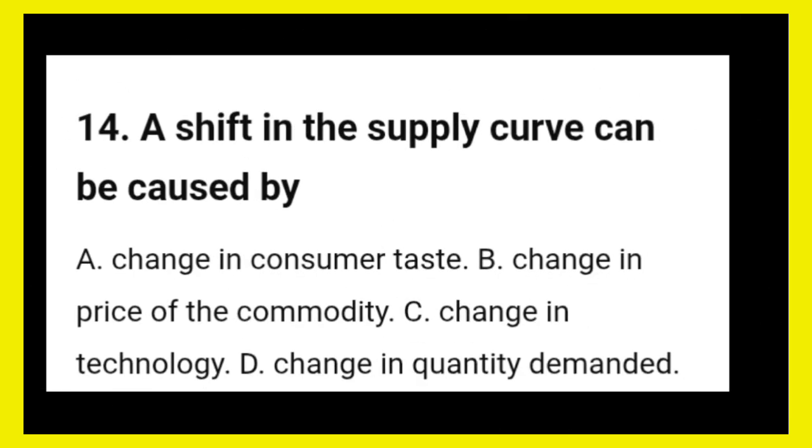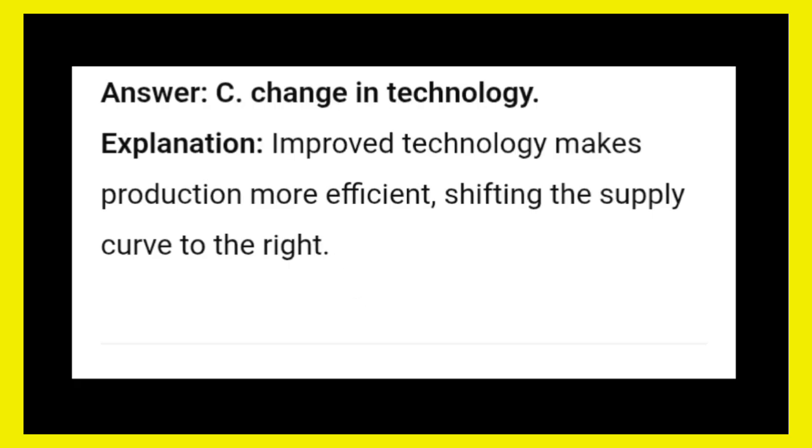14. A shift in the supply curve can be caused by: A. Change in consumer taste. B. Change in price of the commodity. C. Change in technology. D. Change in quantity demanded. Answer: C. Change in technology. Explanation: improved technology makes production more efficient, shifting the supply curve to the right.